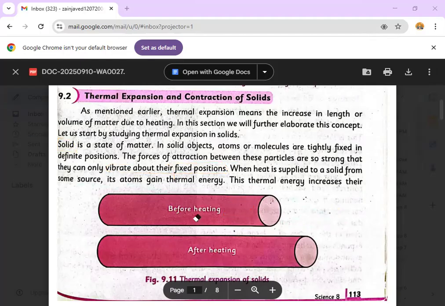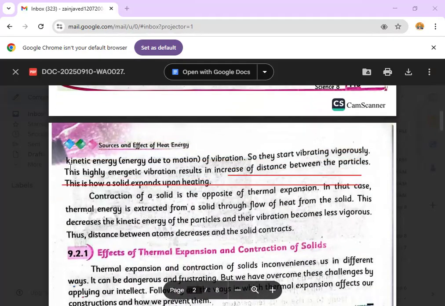Now, how does the solid expand? What is the mechanism followed inside it? How does the molecular arrangement differ when the expansion occurs? So, when heat is applied to a solid from some source, atoms gain thermal energy. Remember that whenever you are giving heat from any source to solid, liquid, or gas particles, heat will be absorbed by the atoms or molecules, and these particles gain that thermal energy. And then this thermal energy basically increases the kinetic energy.